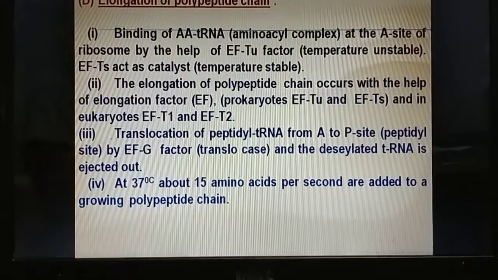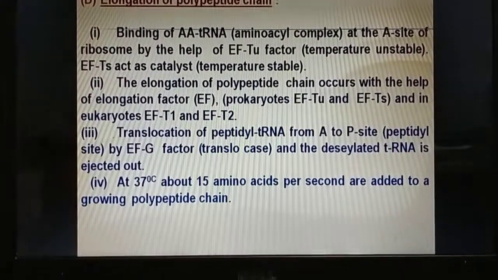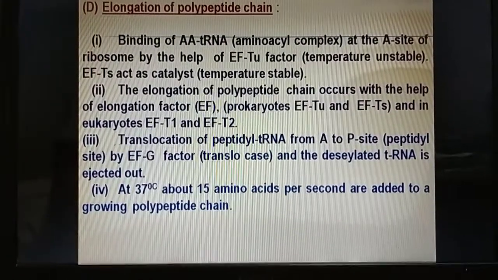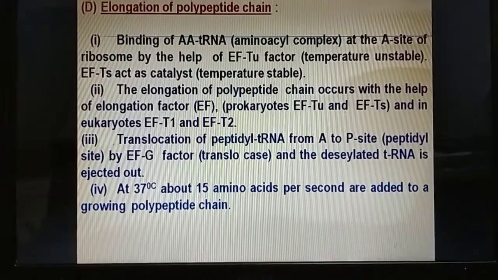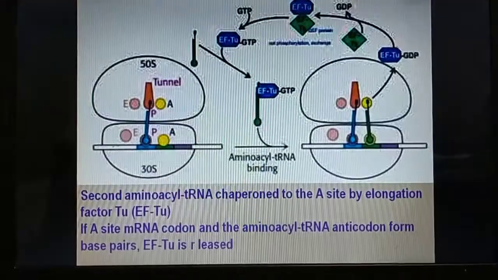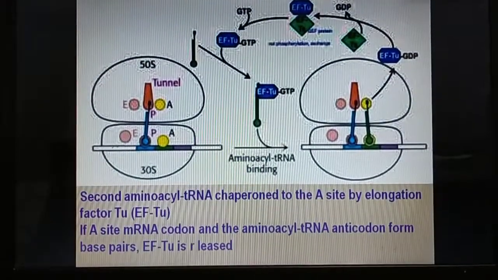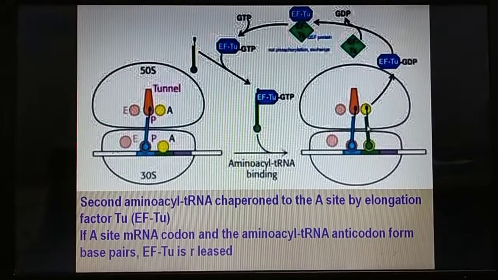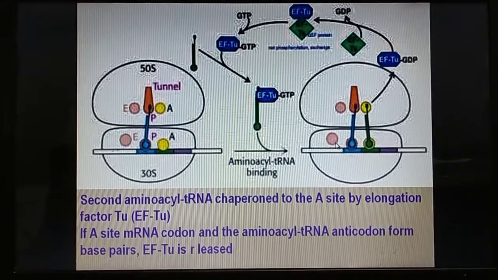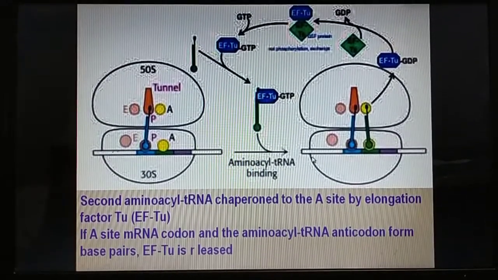It is interesting to note that at 37 degrees centigrade, about 50 amino acids per second are added to a growing polypeptide chain. This is the cycle of how the amino acid is added, initially at the A site, then the P site, and then the E site.